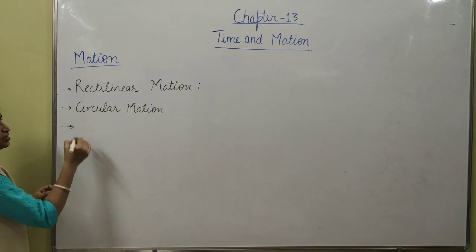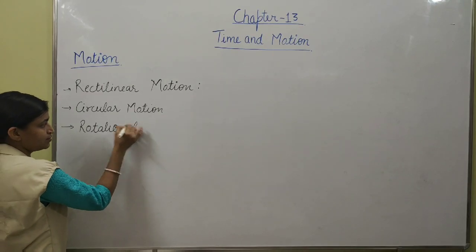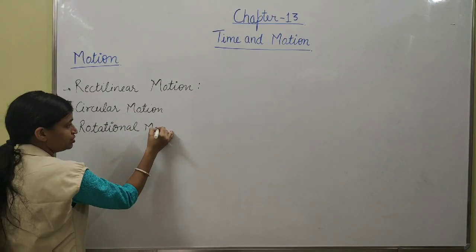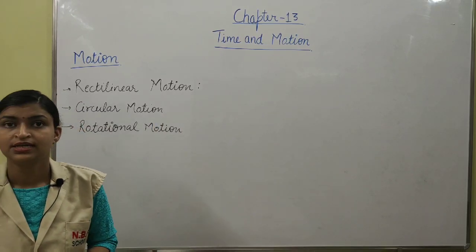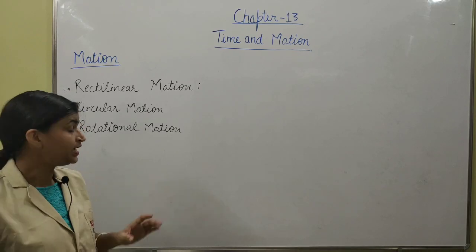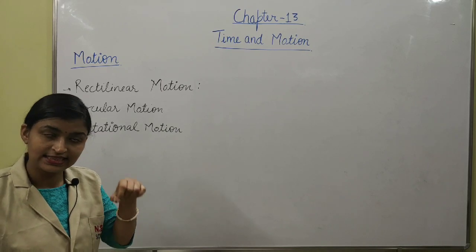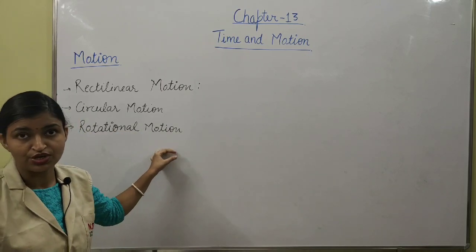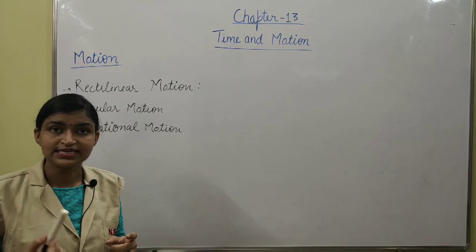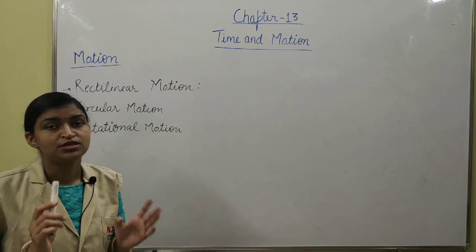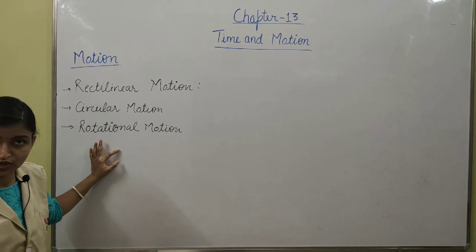The next one is rotational motion. What is rotational motion? When an object moves on its axis, that will be rotational motion. For example, again the earth also rotates on its axis. That's why day and night come. So this is an example of rotational motion, or the spinning top.